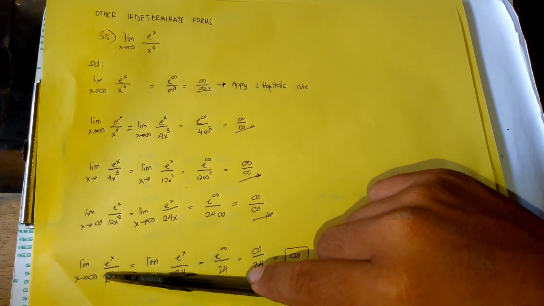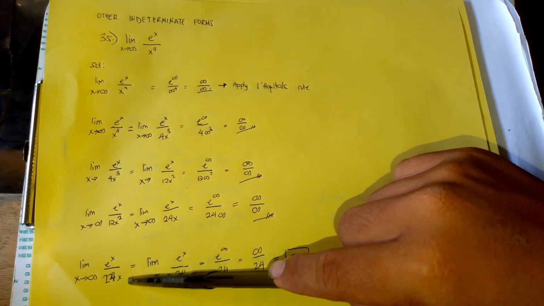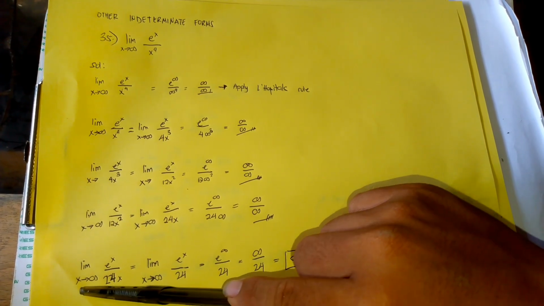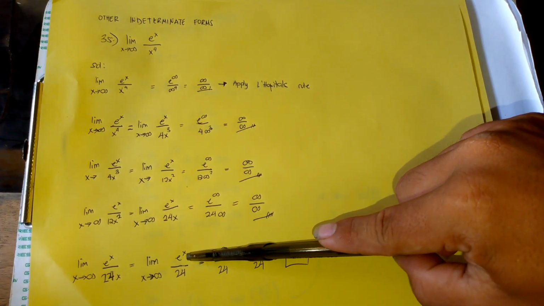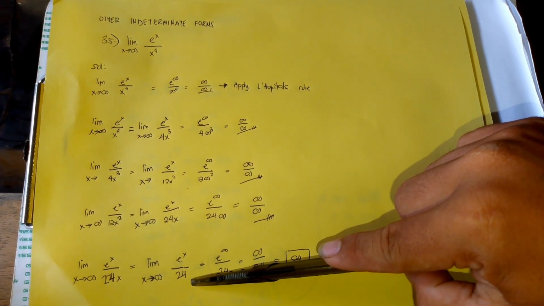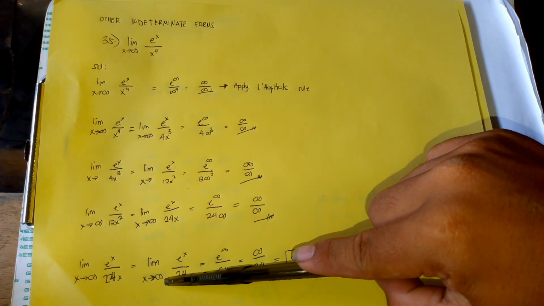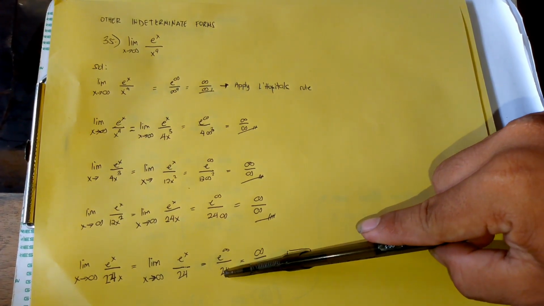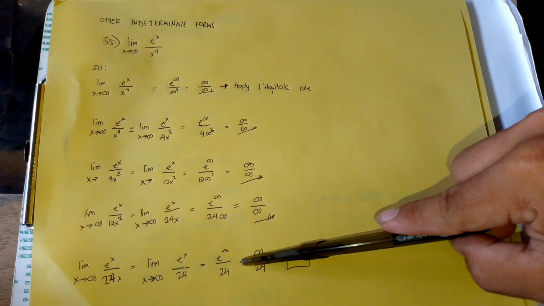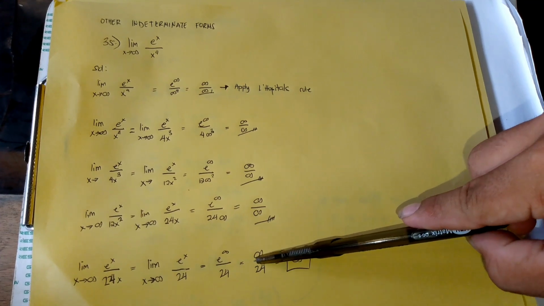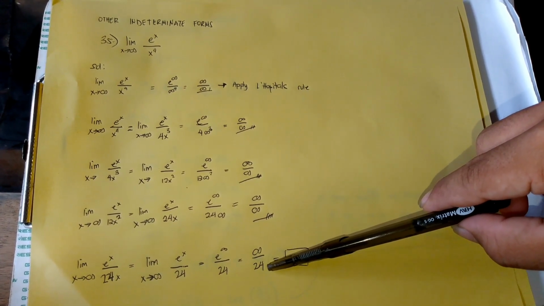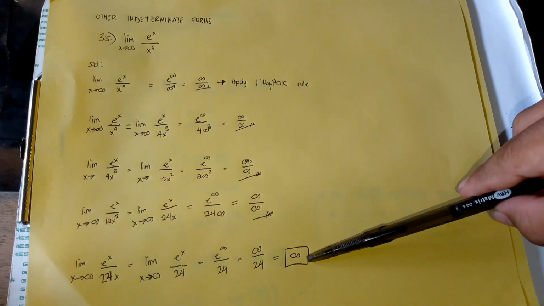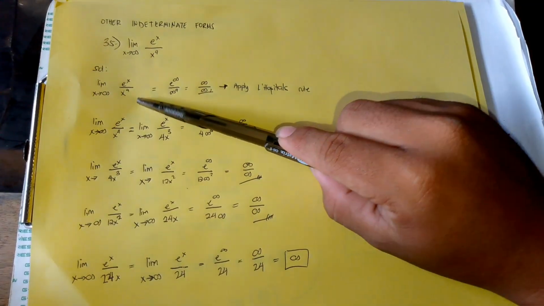Derive, so it becomes the limit of e to the power of x over 24 as x approaches infinity, and substitute the value of x. Then it becomes infinity over 24. So any value over infinity becomes infinity. So the limit of e to the power of x over x to the power of 4 as x approaches infinity is equal to infinity.